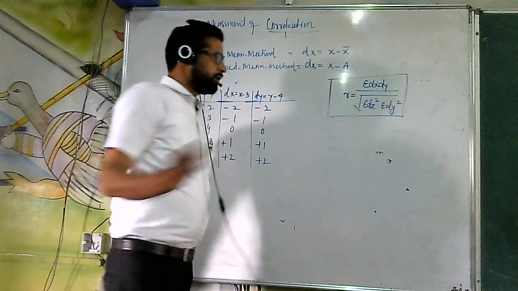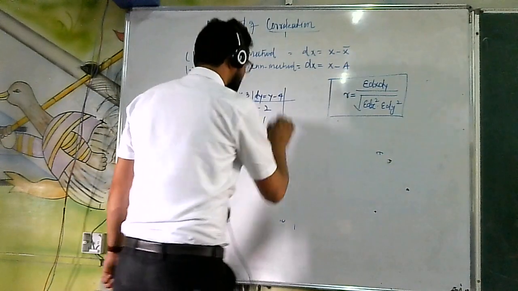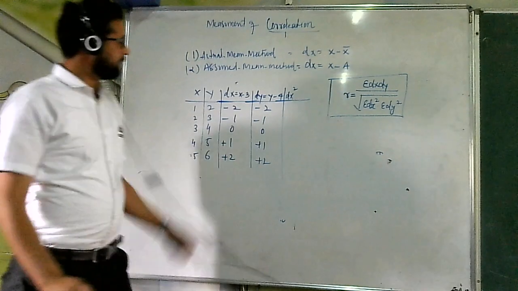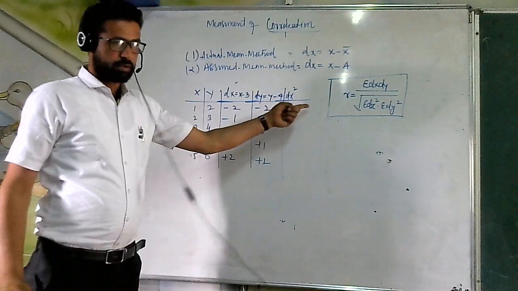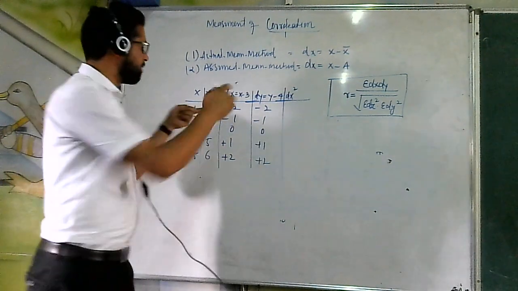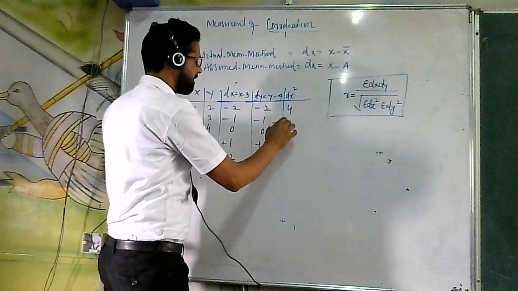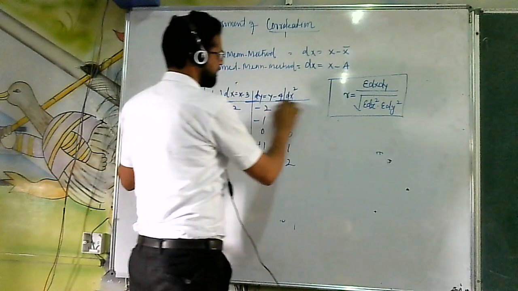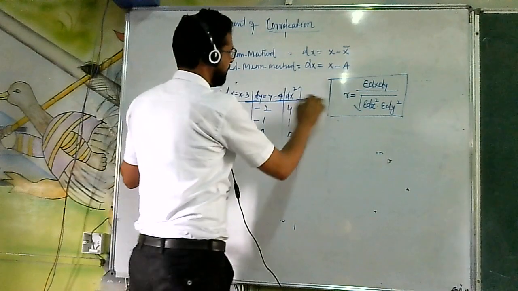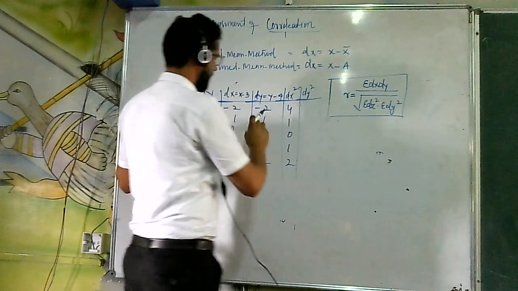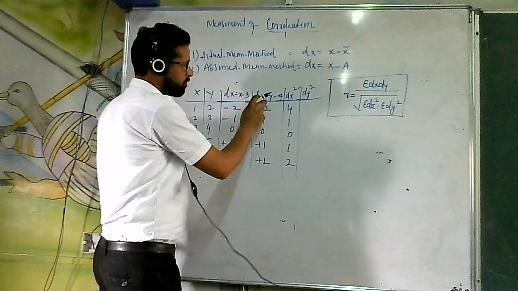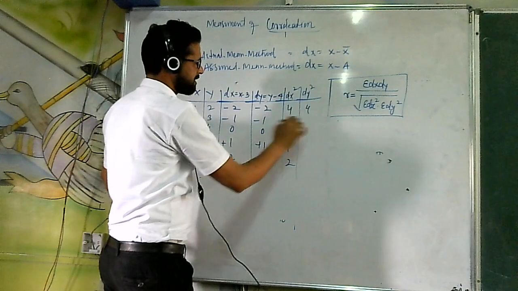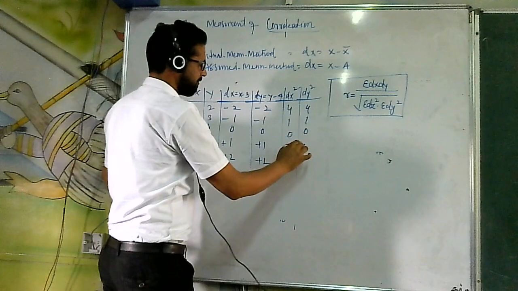After finding these two things, I will do dx square. I square the values of dx. That means 2 square is 4, 1 square is 1, 0 square is 0, 1 square is 1, 2 square is 4. Same I will do for dy square. I square the values of dy, so dy square comes: again 2 square is 4, 1 square is 1, 0 square is 0, 1 square is 1, 2 square is 4.